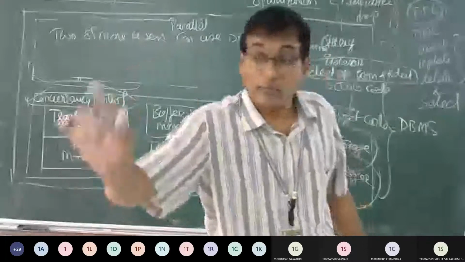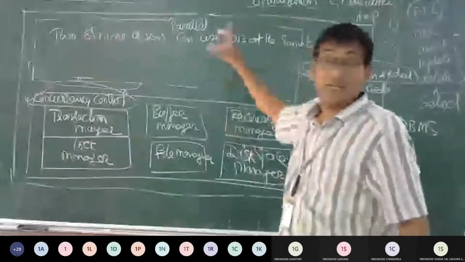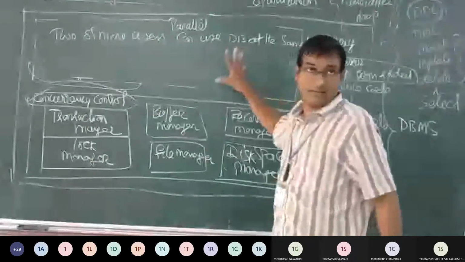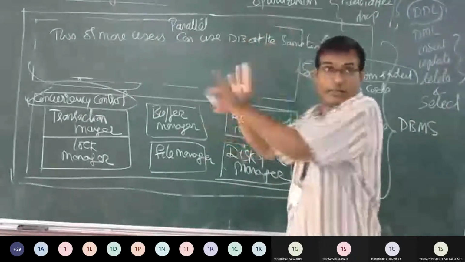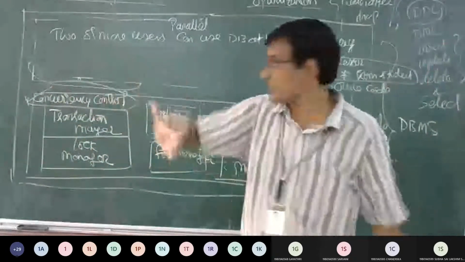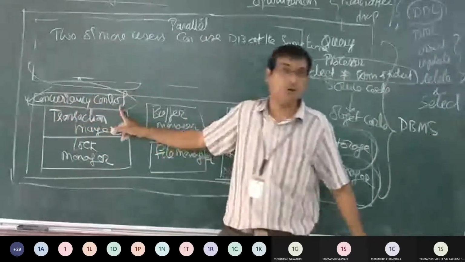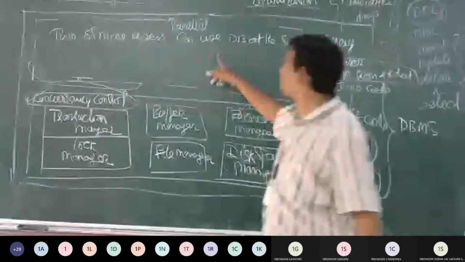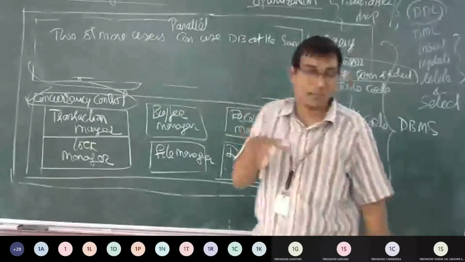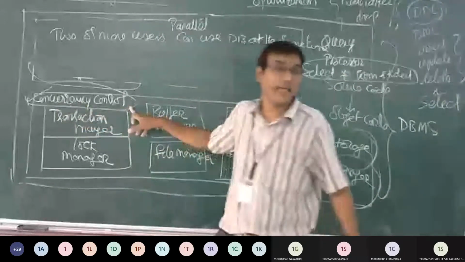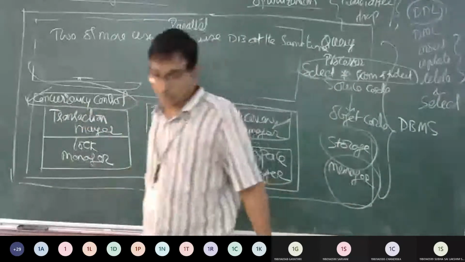So 50 persons are listening to the same class. Only one class is there, but it is shared with multiple users. That is what we call concurrency control. Two or more people can use the database at the same time.